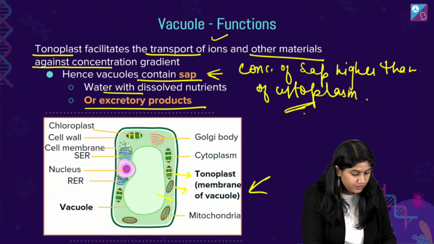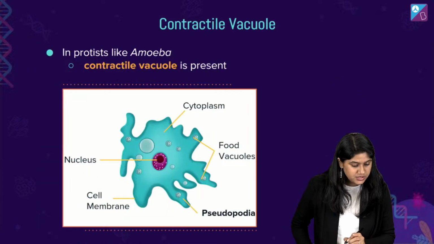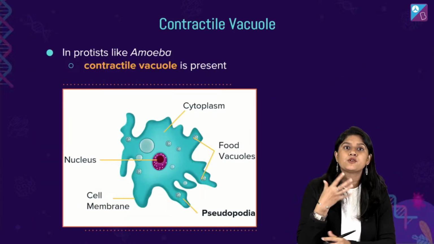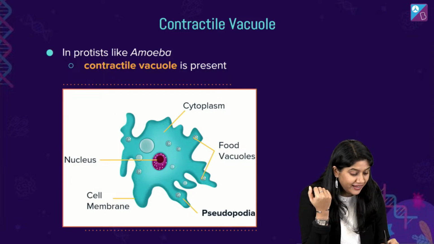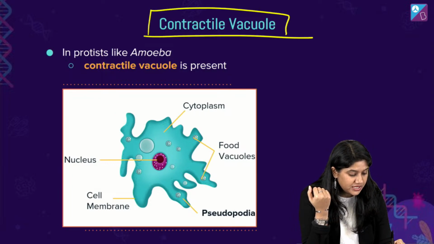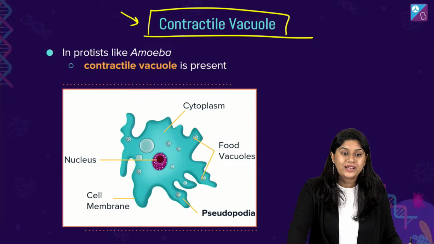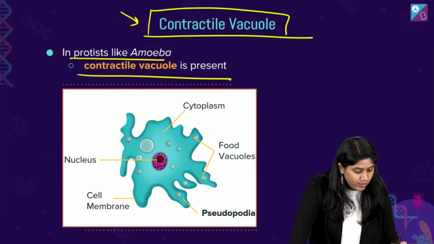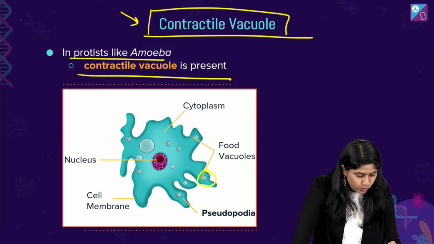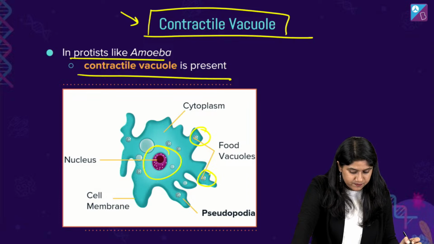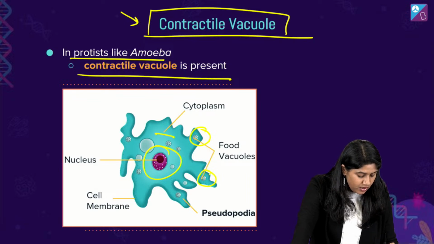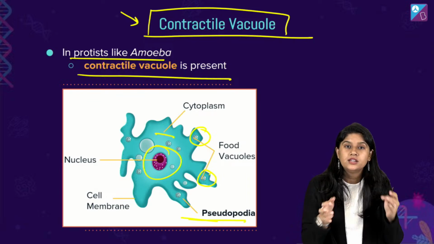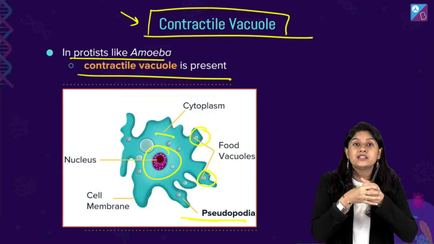Moving further, we have different types of vacuoles altogether. Alag-alag tarike ke vacuoles hai. The one that we're discussing now is the contractile vacuole. We have studied this in the amoeba. Over here, the food vacuole. This is the nucleus. We have the cytoplasm, and we have the pseudopodia, the false feet that actually help in capturing or engulfing the food.